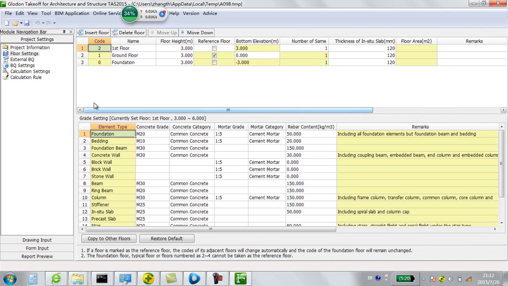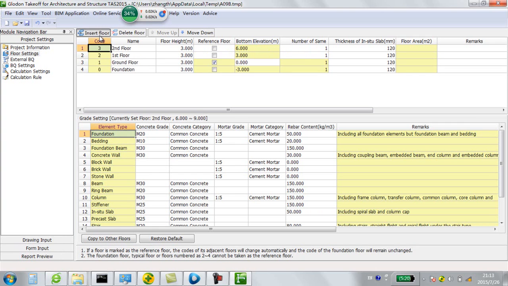The left part is the navigation bar. There are three big steps for our working. The first one is project setting. The second is drawing input. In the drawing input, we need to create a 3D model. After calculation, we can go to the different reports.